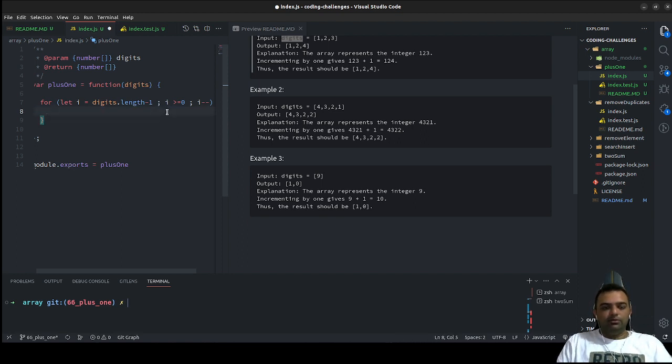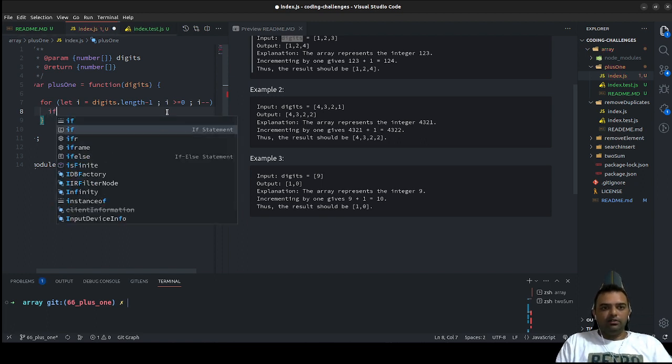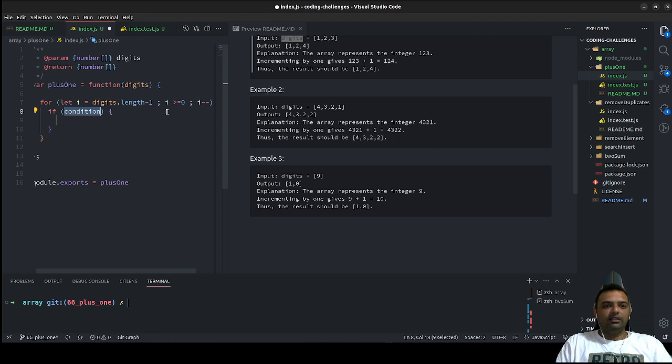Next there would be an if condition, to check if the digit is less than 9, then we increment it, and else it would be set to 0.